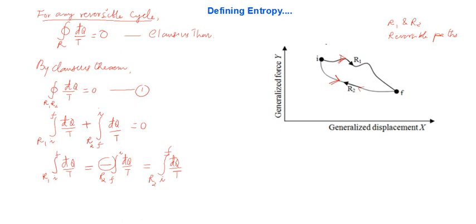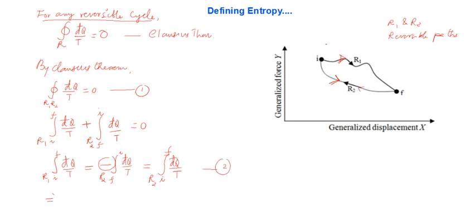Also I to f along R1, here also I to f along R2, and you calculate the value of the quantity d bar q over t. Then for these two paths, this integral should have the same value. Or I can say that, so let me say that this is my second equation. So what is the conclusion?